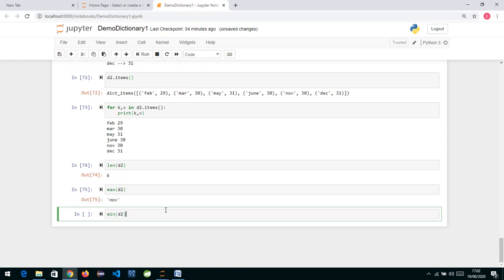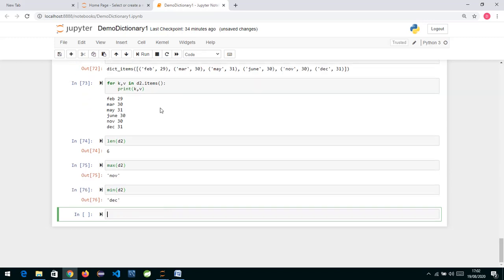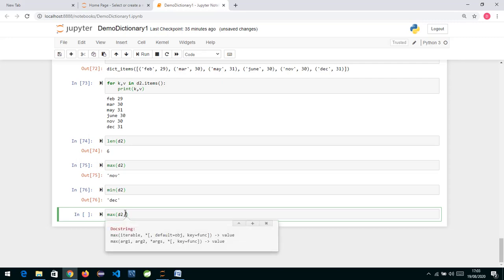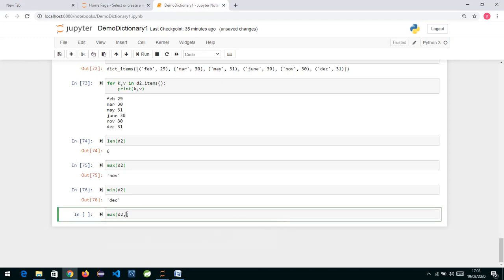If you want to find the maximum and minimum not from keys but from values, we can write max, pass the dictionary, and specify one argument called key. Key is equal to the name of the function according to which you want the logic to work.